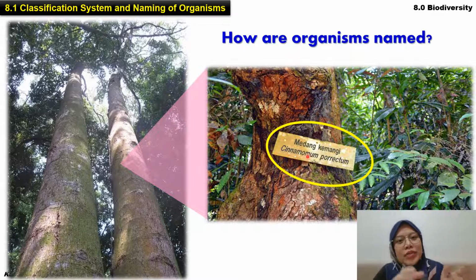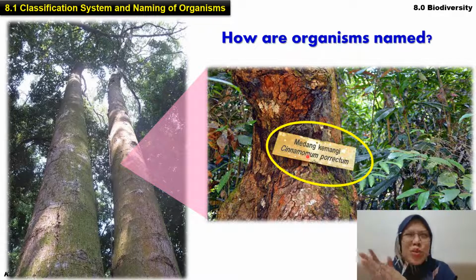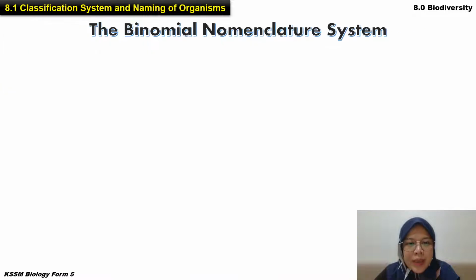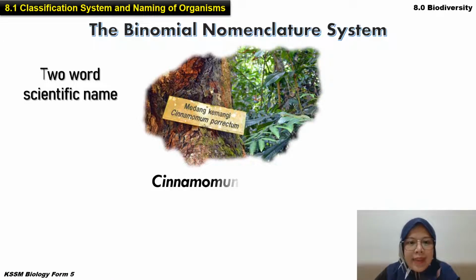Tapi like say you travel to, contoh lah, you pergi Australia, mungkin ada tropical rainforest, okay, Hawaii contoh. Okay, so you sebut Medang Kemanggi ni, mungkin dia orang tak tahu, but if you say this scientific name, yes, they may know. Okay, Cinnamomum porrectum. Okay, so there are 2 words in the scientific name. Okay, tengok macam mana dia namakan. Alright, so Cinnamomum, okay, porrectum.